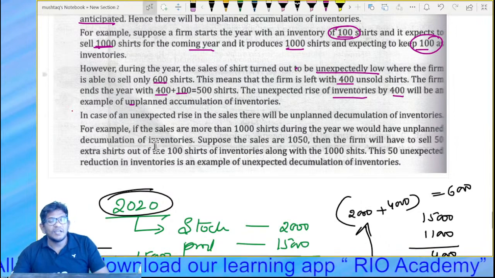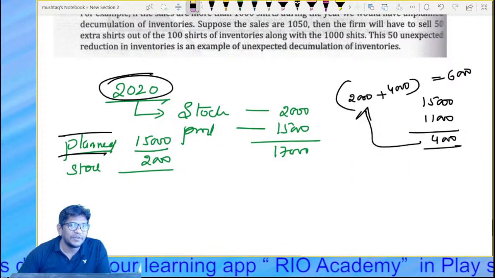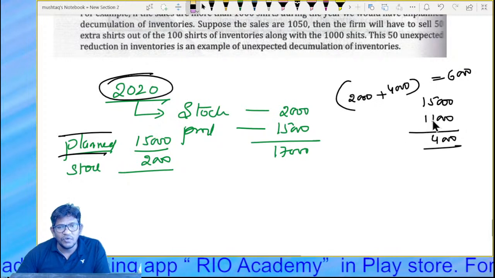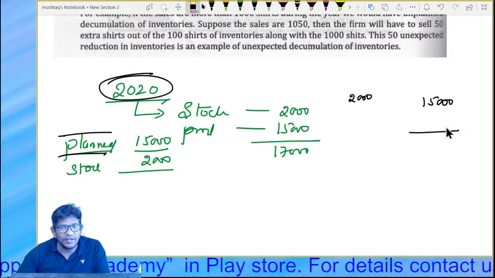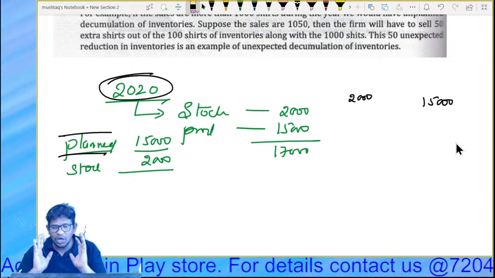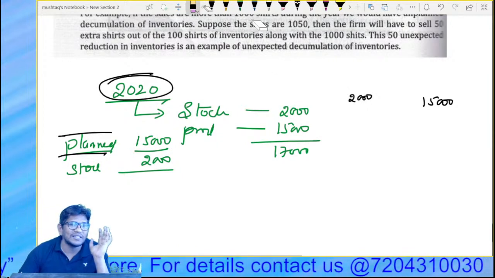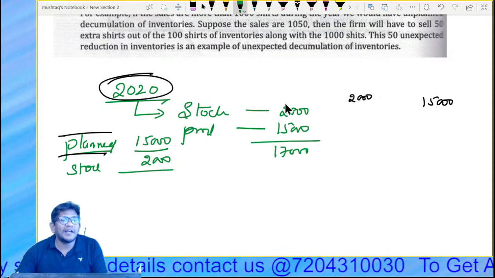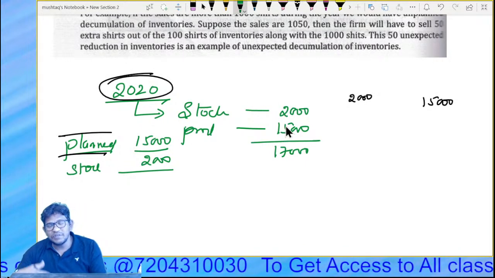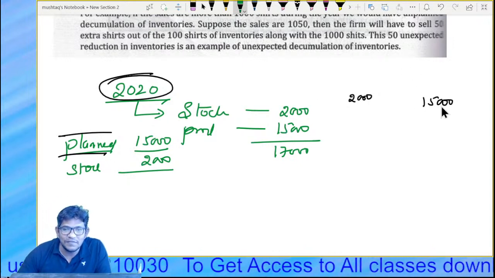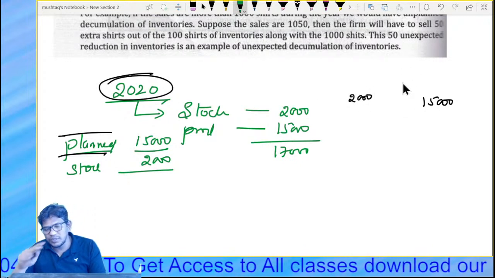Suddenly the stock increases. So guys, we'll go for an example now. Just have a look, this is the same situation. What was the plan? 2,000 goods, 2,000 dress. Look, Apoorva's plan: there was a stock of 2,000, and she has planned for producing 15,000 and planned for selling 15,000, and having a stock of 2,000 now.